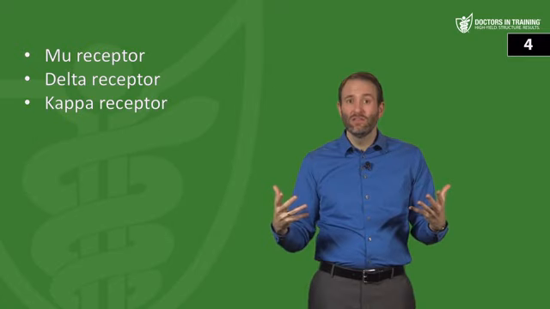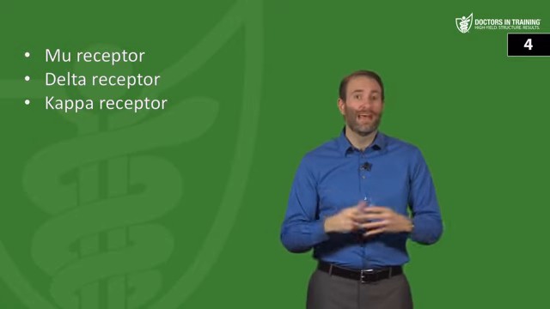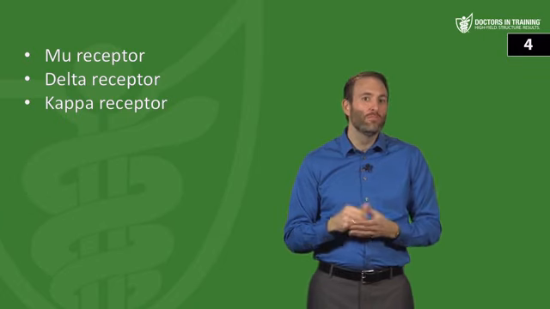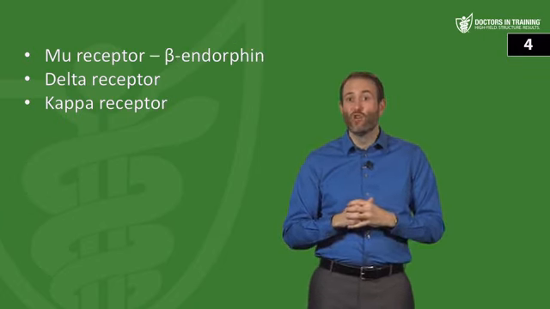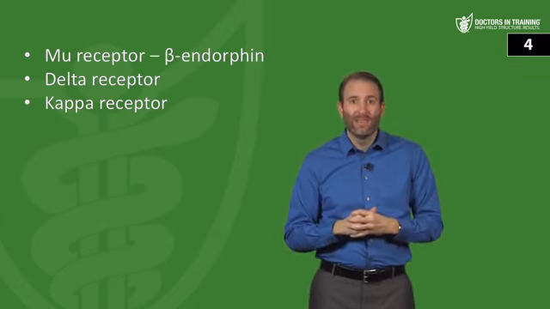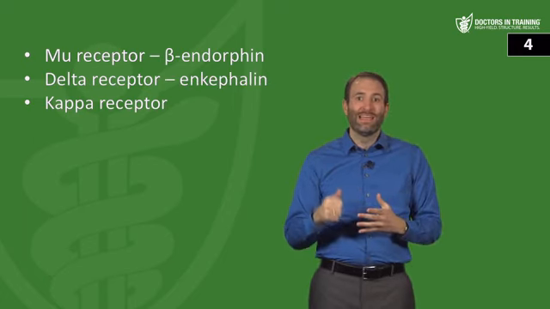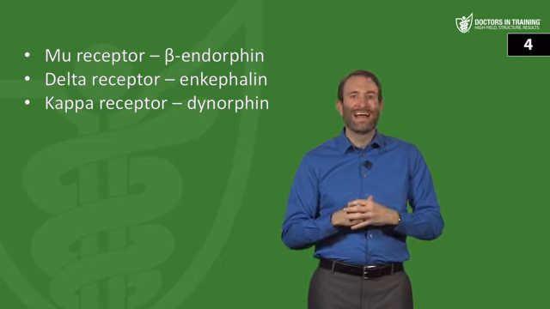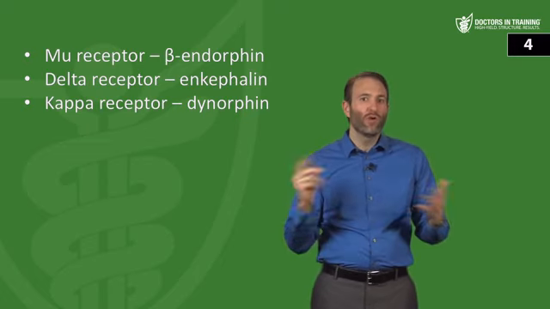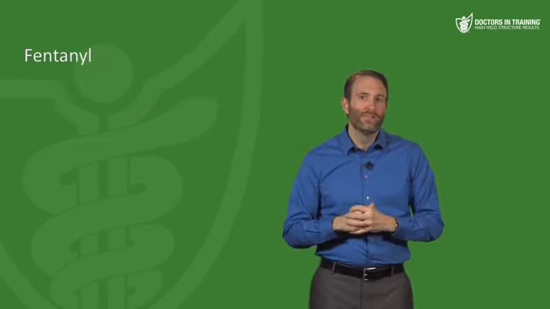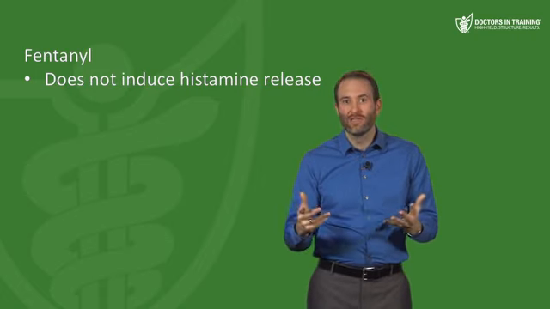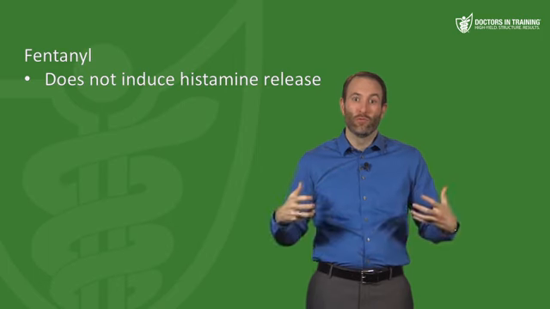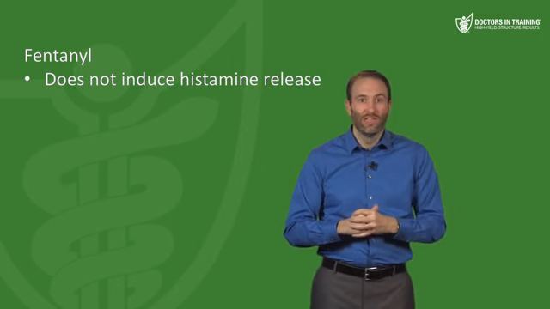Now, our bodies actually produce endogenous agonists to these different receptors, and you should probably know those as well. So at the mu receptor, beta endorphin is the agonist. At the delta receptor, you have enkephalin, that's going to be your agonist. And at the kappa receptor, it's going to be dynorphin. Now, one quick thing to know about fentanyl is that it doesn't induce the histamine release like morphine does. So morphine can sometimes cause a histaminic reaction. They get really, really itchy, and fentanyl really doesn't do much of that.